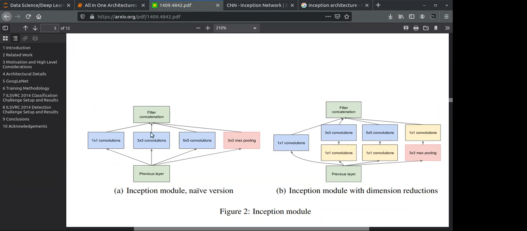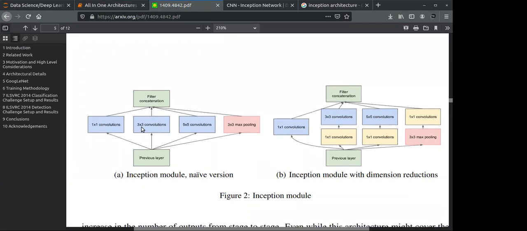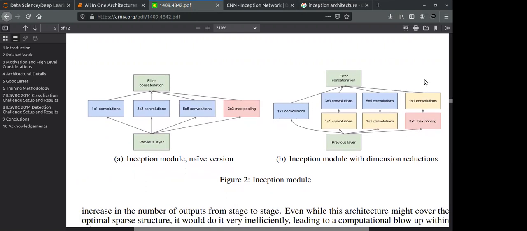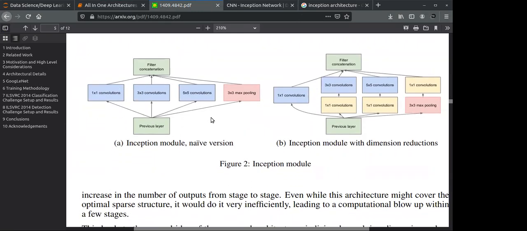First understand the concept of Inception, then we will see why Google added this 1 by 1 convolution layer before applying the traditional new version of Inception Net.